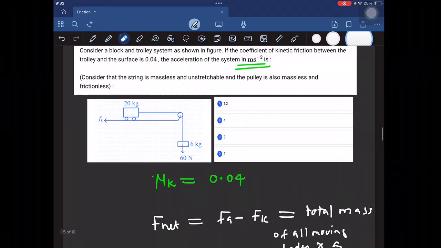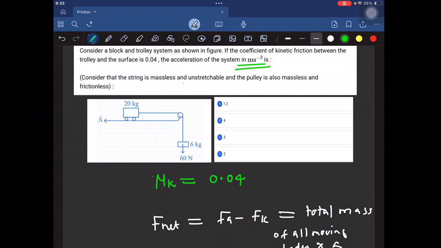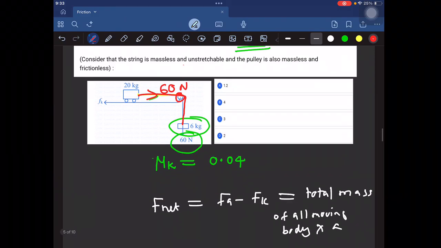Now we have to calculate the acceleration using the total mass of the moving bodies. Here 20 kilogram is moving and 6 kilogram is also moving, so the total mass is equal to 26 kilogram. What will be the acceleration? It will be equal to the net force upon the total mass of the moving bodies, that is 52 by 26, equal to 2 meter per second square. Which option is correct here? Option D is correct. 2 meter per second square is the answer.